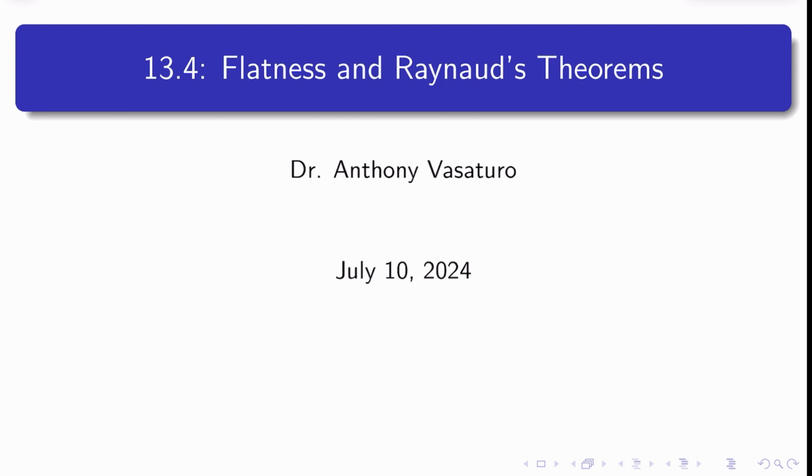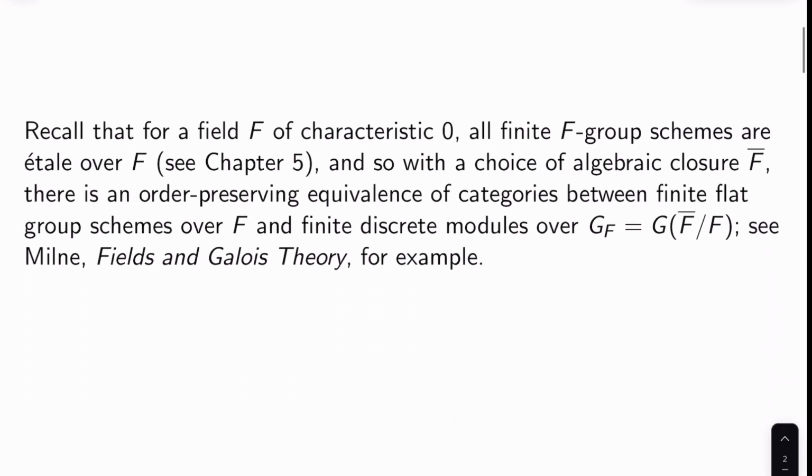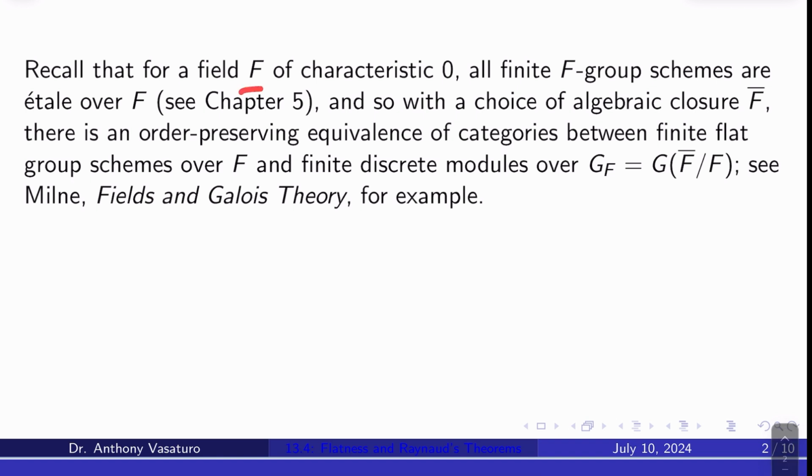Today we're going to be talking about flatness, and we're going to be revisiting Raynaud's theorems from chapter 5 in a little more detail. So let's get into this. Recall that for a field F of characteristic 0, all finite flat group schemes are étale over F. We talked about this in chapter 5.